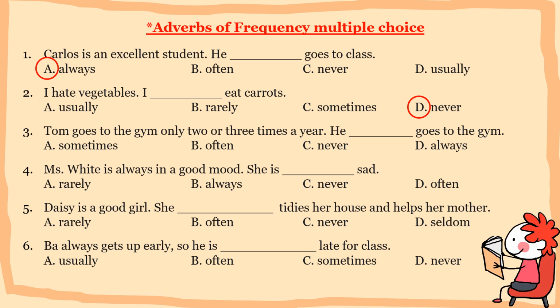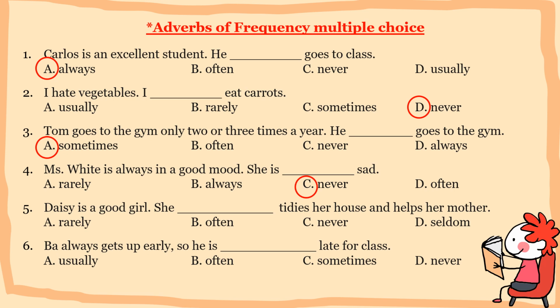Number 3. Tom goes to the gym only 2 or 3 times a year. So it's not often. In this sentence we use he sometimes goes to the gym. Alright. Number 4. Miss White is always in a good mood. It means she is always happy. So the answer for number 4 is she is never sad. Number 5. Daisy is a good girl.